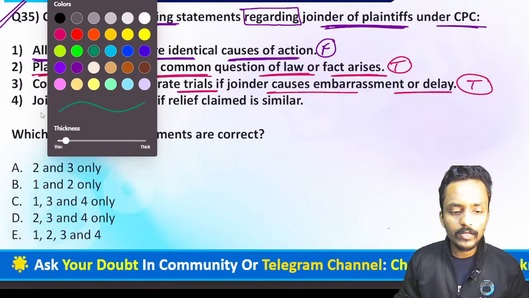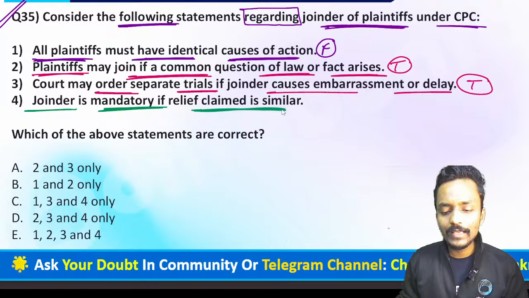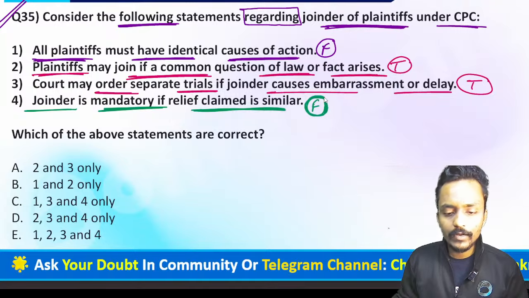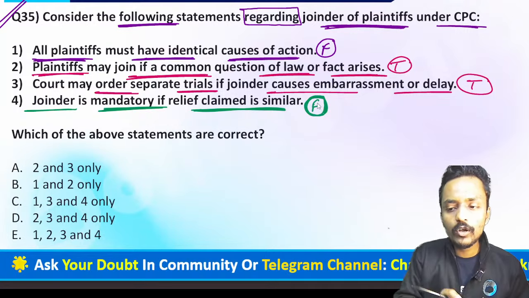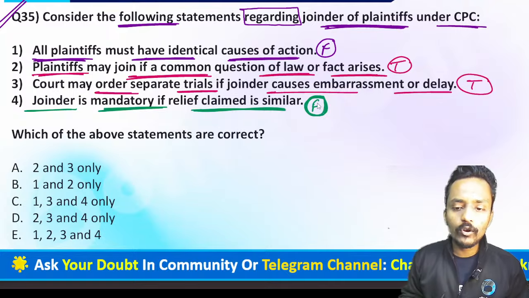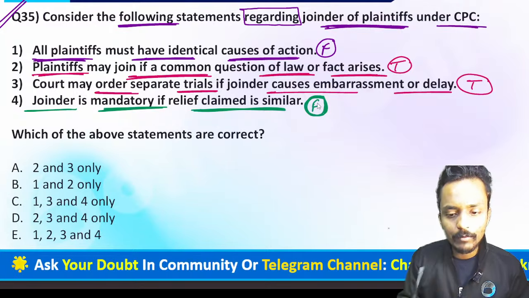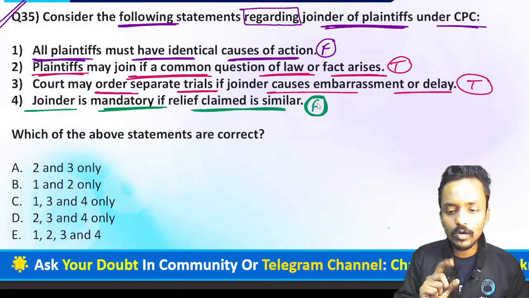The last statement says the joinder is mandatory if the relief claimed is similar. No guys, joinder is not mandatory at all. Yes, joinder is optional. If you want a relief that is totally similar, you may join a particular suit, but it is not mandatory that you must join where you have the same question of law or the same facts arise. So that is not mandatory.